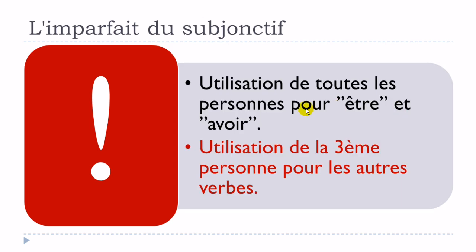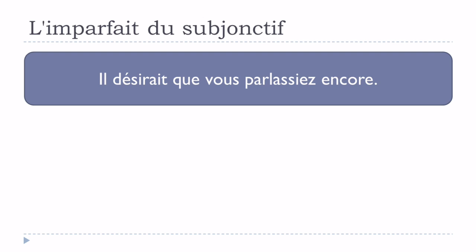So remember, as we saw, utilisation de toutes les personnes pour être ou avoir, and then for the other verbs, we will only use this third person from the singular or the plural. Okay, so let's see now. Il désirait que vous parlassiez encore.